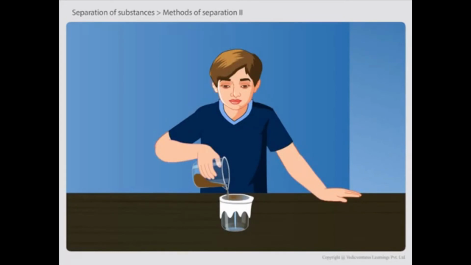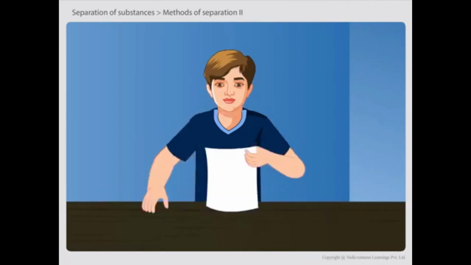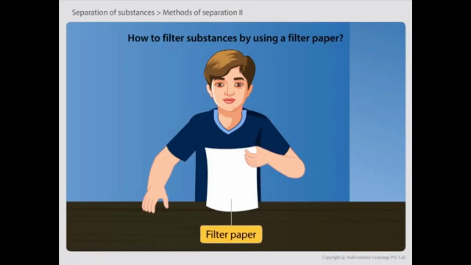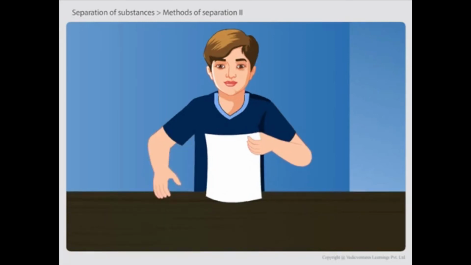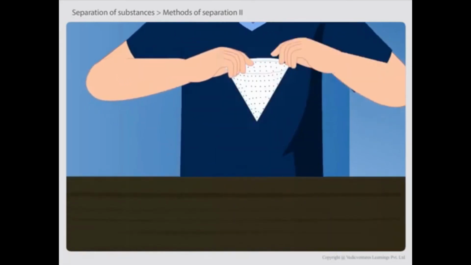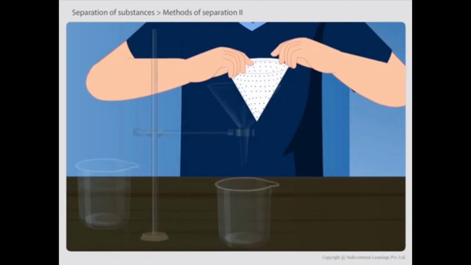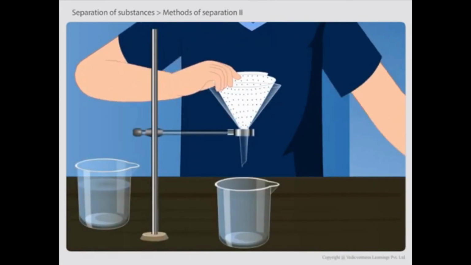We have learnt that clothes act as a filter. Apart from clothes, a filter paper is another type of filter that has very fine pores in it. Let us learn how to filter substances by using a filter paper. A filter paper is folded in the form of a cone. This folded filter paper is fixed onto a funnel.